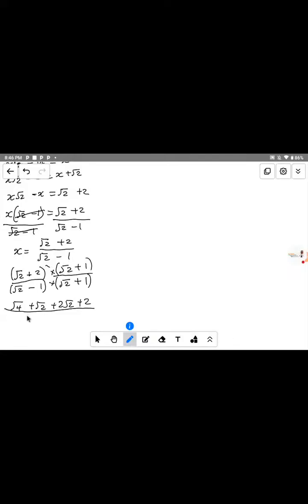So in the denominator, we have root 2 times root 2, that will give us root 4. Root 2 times plus 1 will give us root 2. Now we are done with this one. So minus 1 times root 2 gives us minus root 2, because the sign here is plus. Minus times plus will give us minus.